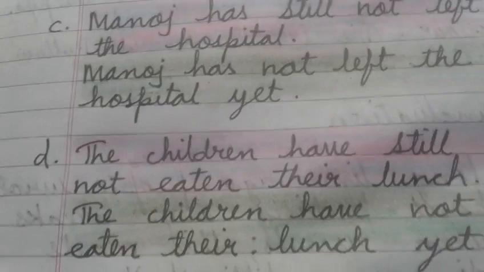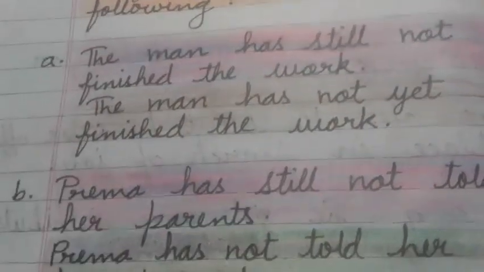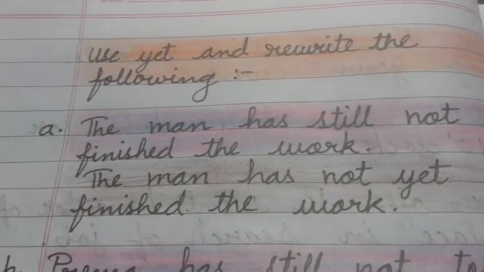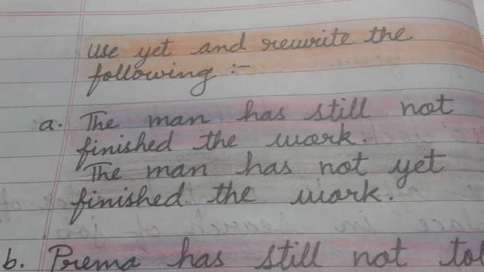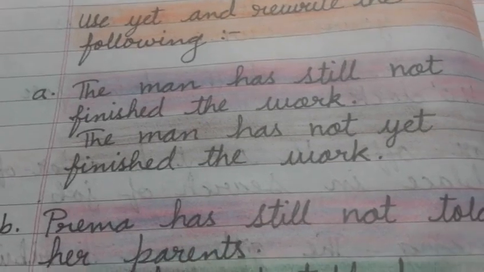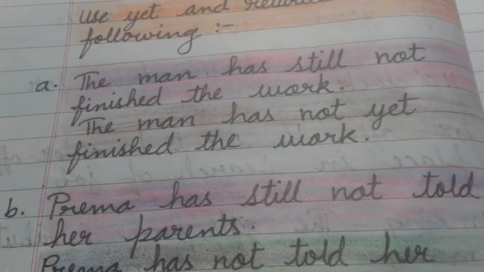Next, you have the usage of yet. A few sentences are given and you are asked to use the word yet and rewrite these sentences. You will write the heading, use yet and rewrite the following. You have to write the question as well as the answer. The first one is, the man had still not finished the work.